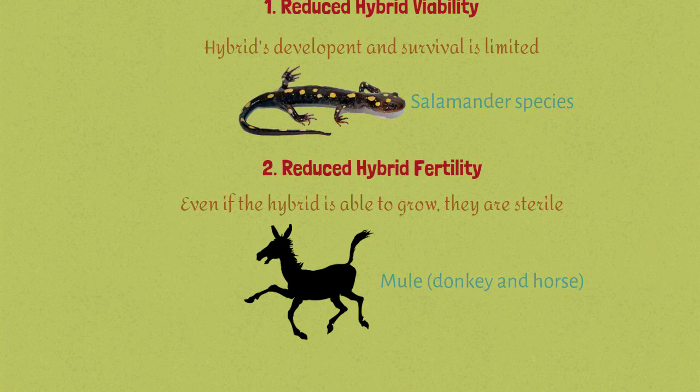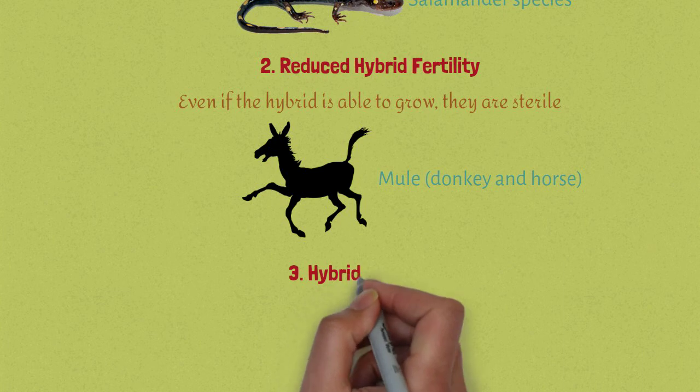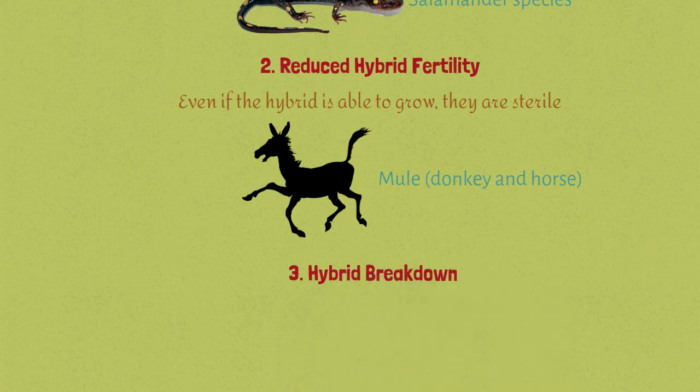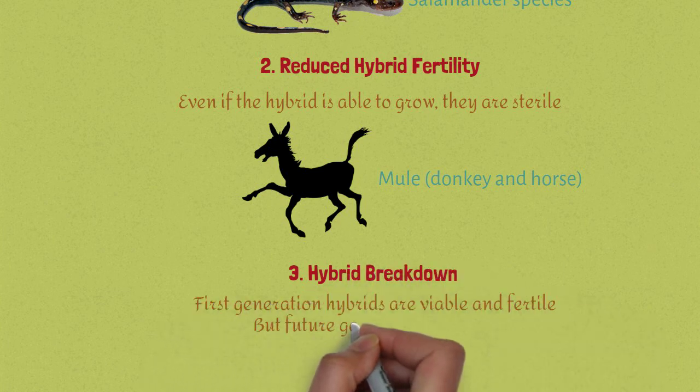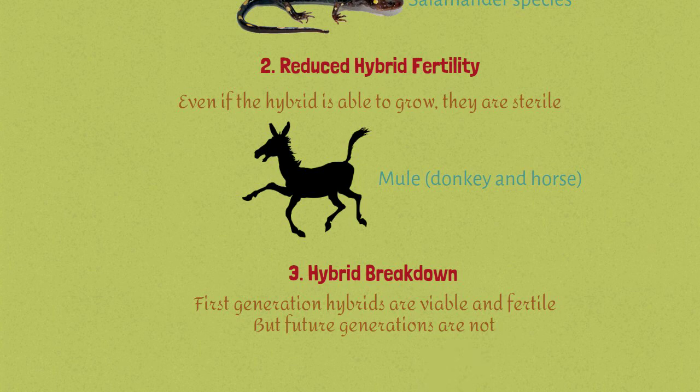The last type of postzygotic barrier is hybrid breakdown. In this case, first generation hybrids are viable and fertile, but future generations are not.